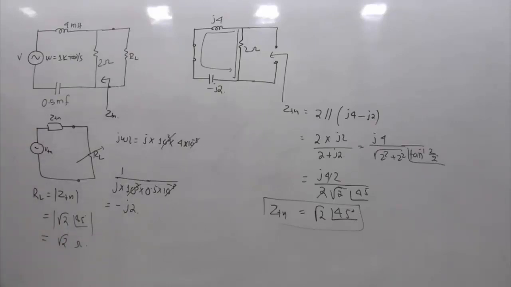So root 2 is 1.414, isn't it? Because root 2 is 1.414, that should be the right answer. 1.414 ohms. This is the right answer.